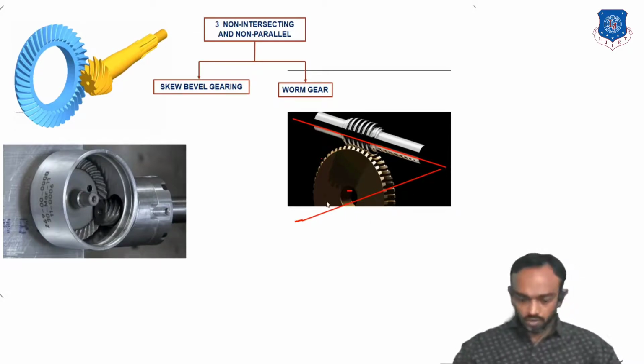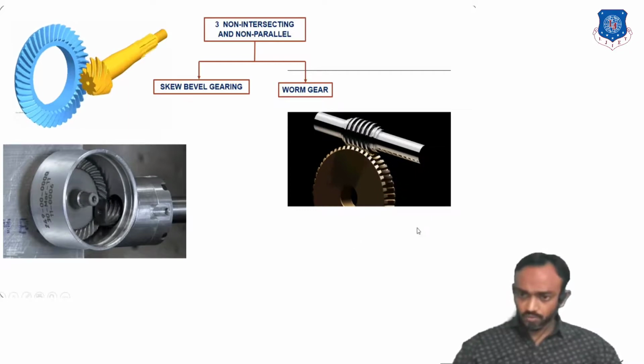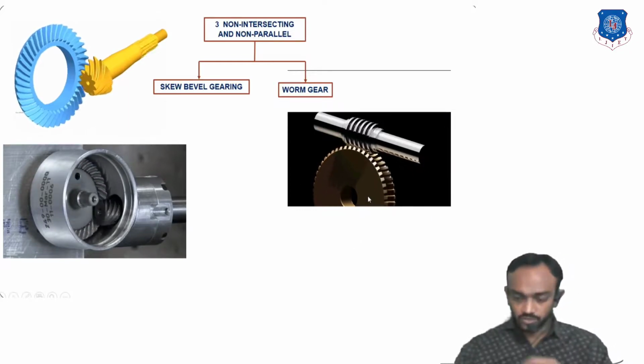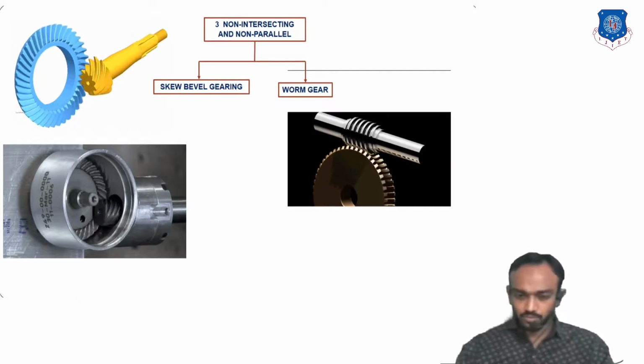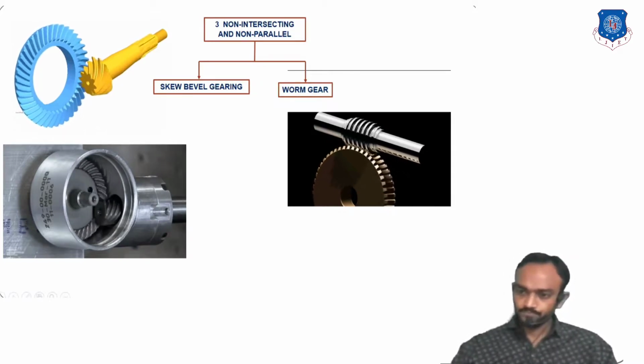It is not intersecting because both are in different planes. You can check this shaft, this axis is here and the second is above, in a different plane. This worm wheel is made from phosphor bronze, mostly bronze casting.